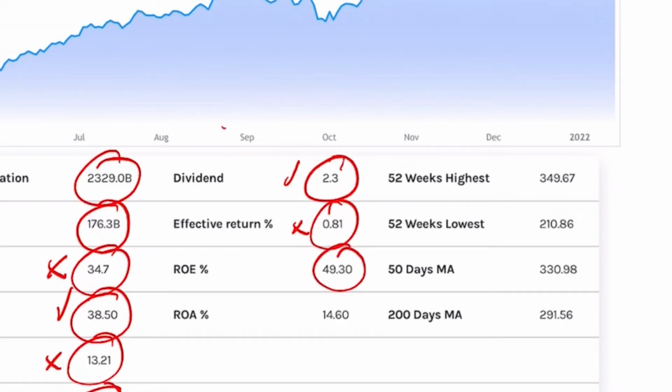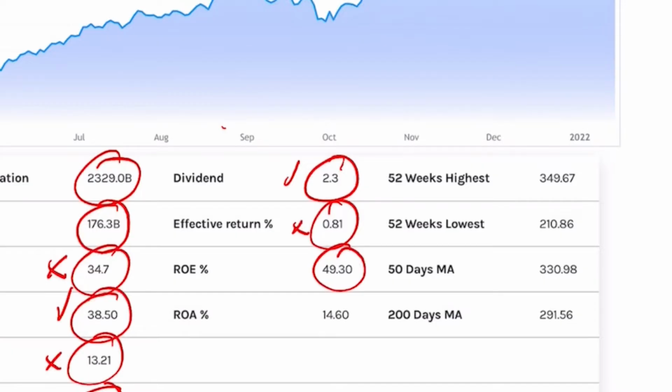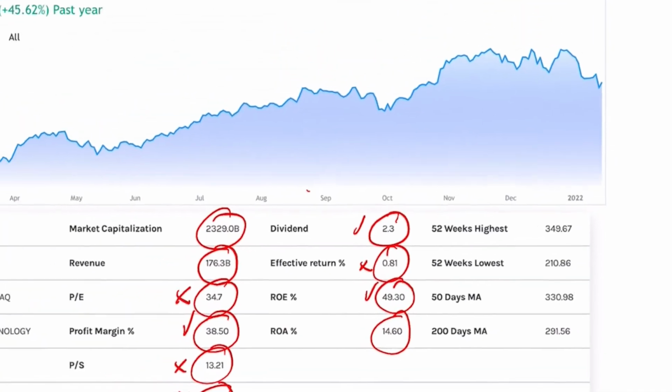Return on equity at 49%, I like it. Return on equity tells you about a company's ability to create a return on their equity, and it's critical that you have a company with a positive return on equity because that tells you that they are able to create a return on the capital you're about to invest in them. So 49%, I like it. Return on assets coming in at 14.6%, I like it. So that is a go for me.